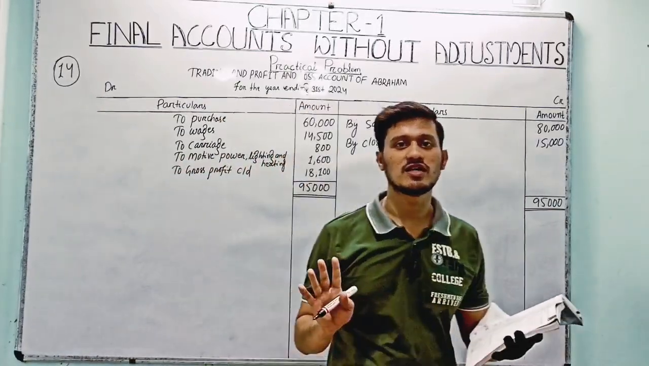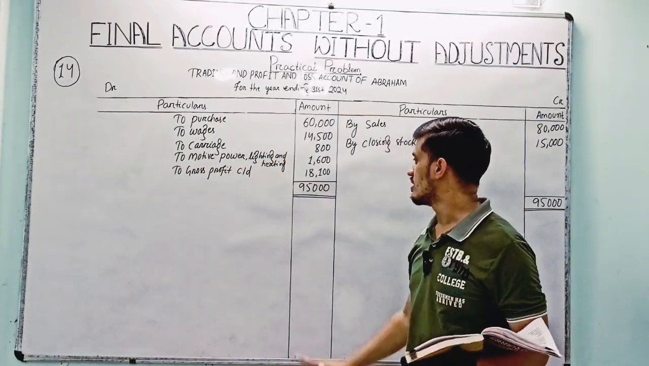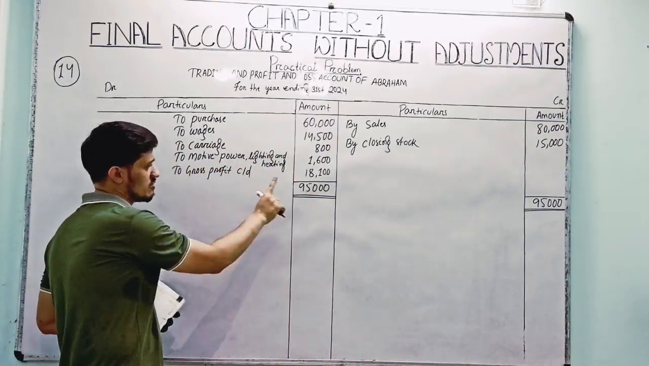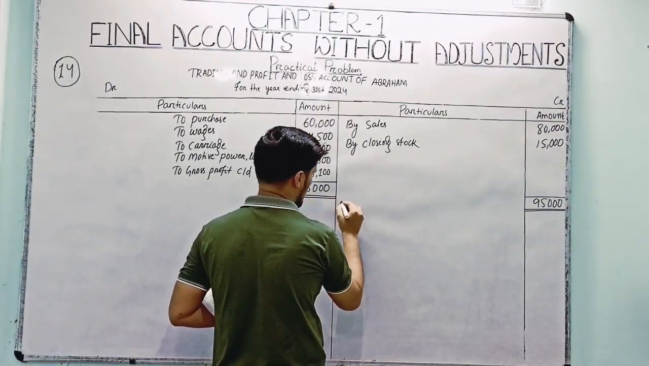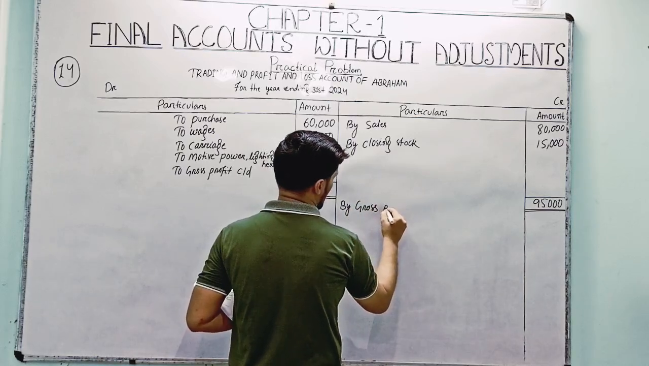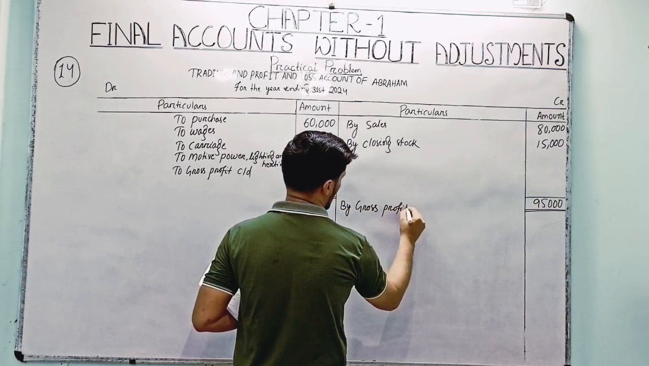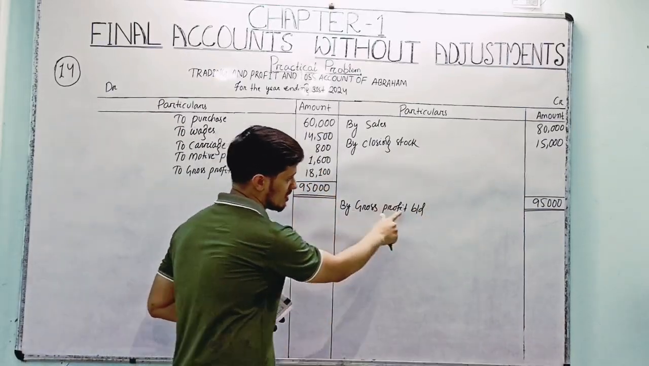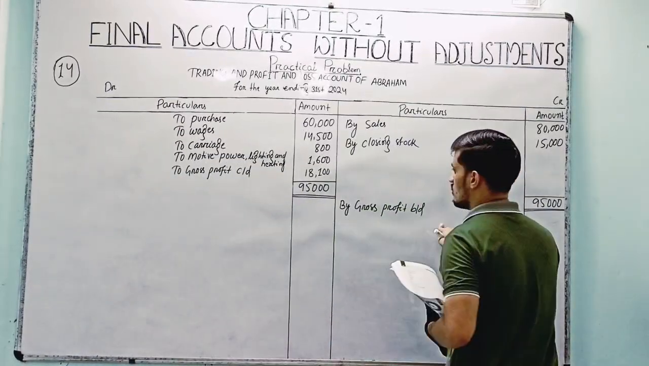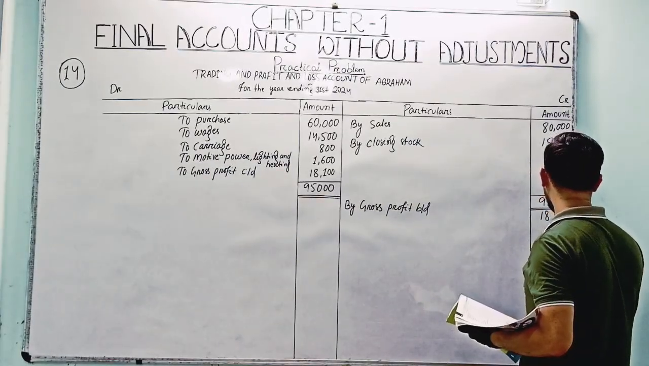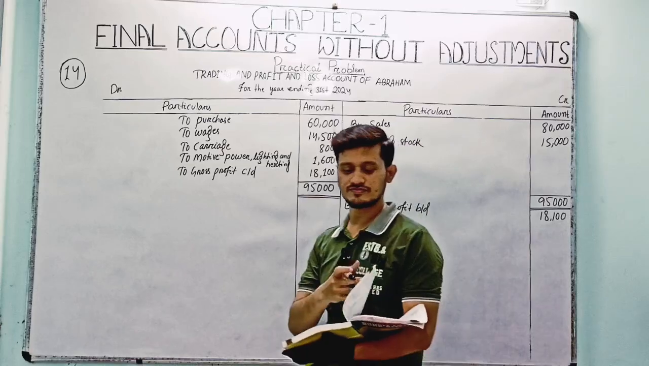Then we will start the profit and loss account. At the profit and loss account, the first gross profit will transfer, by gross profit. Here brought down, here carried down. Now I brought it here down, so brought down amount 18,100. So first transaction gets entered, right?